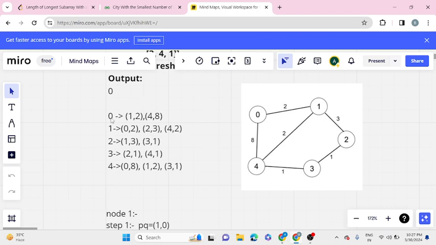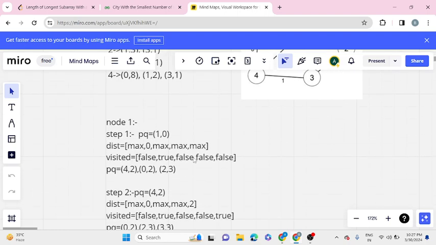So 0 can go to 1 and 4, and the 2 and 8 represent their distances. 1 goes to 0, 1 can go to 2 and 1 can go to 4, with distances 2, 3 and 4.